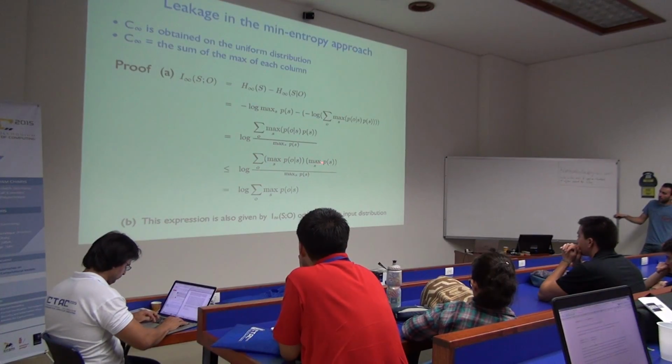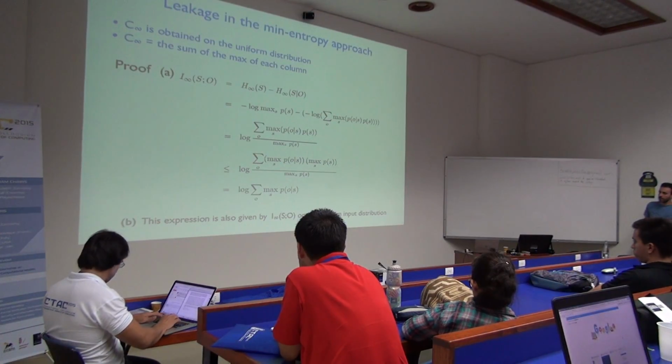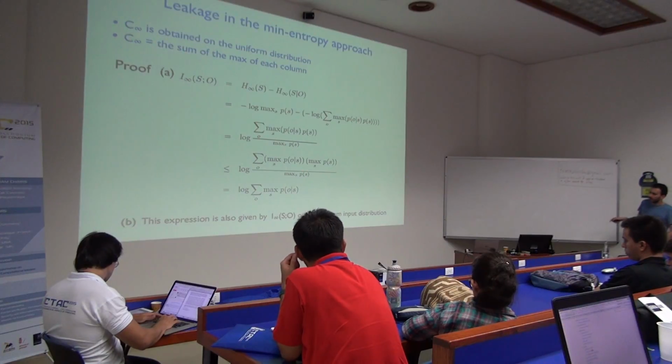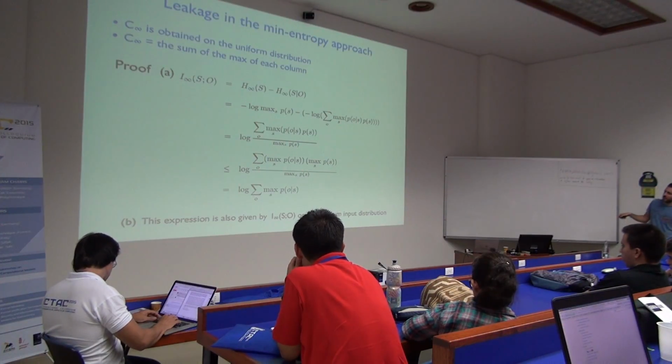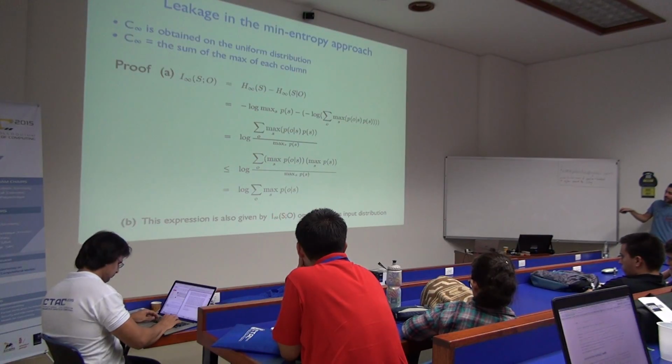So then on the one side this goes away with that, and you see it's a simple proof. This is why entropy is always bounded by the log of the sum of the maxima of the columns, right? And now, a small exercise: you can verify that this is given by the uniform distribution.